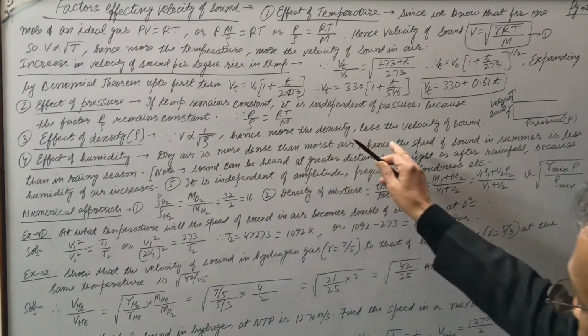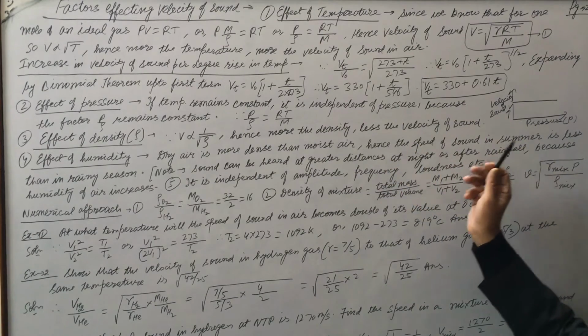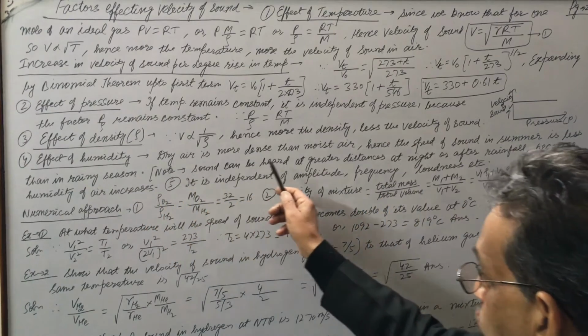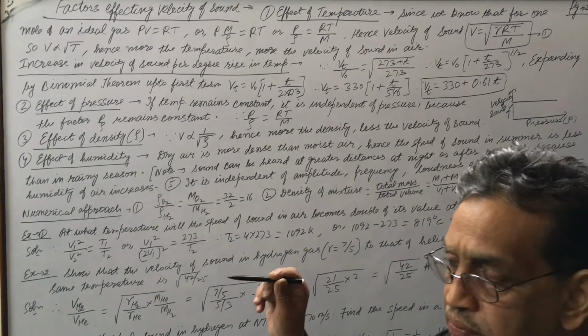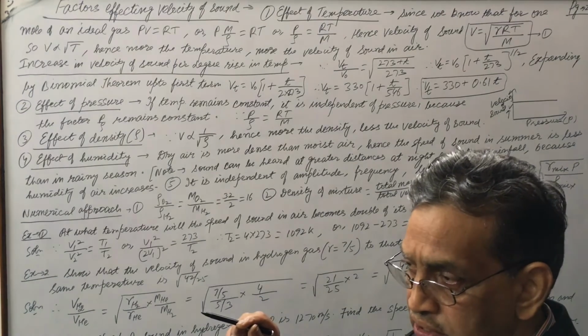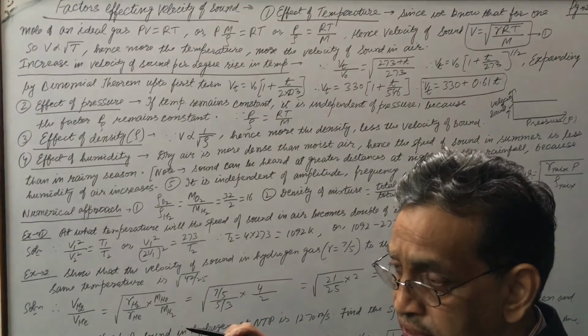Hence, more the density, less the velocity of sound. Next, effect of humidity. Now, dry air is more dense than moist air. Look, in summer there is dry air. If we take unit volume of dry air, it will contain dust particles. Dust particles are stone particles, which are highly dense.